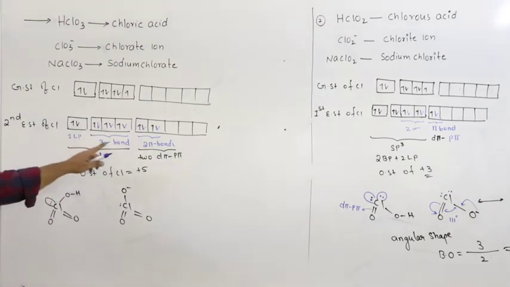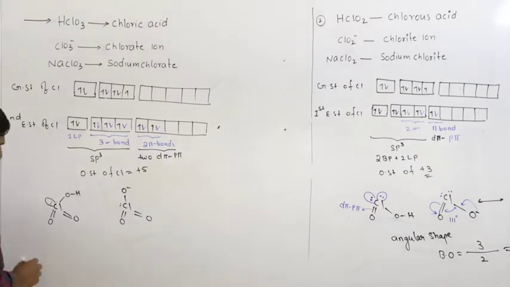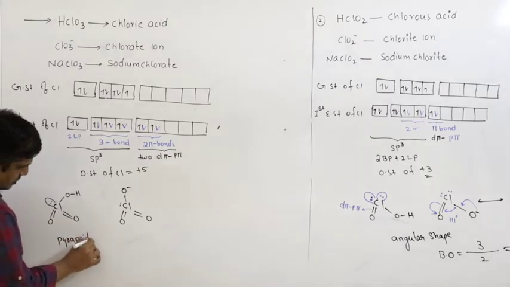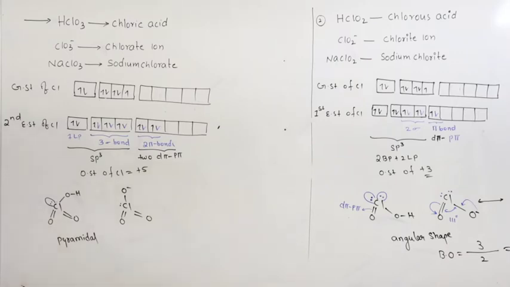So 3 sigma bonds and 1 lone pair. So the structure must be pyramidal. The shape of the molecule is pyramidal.